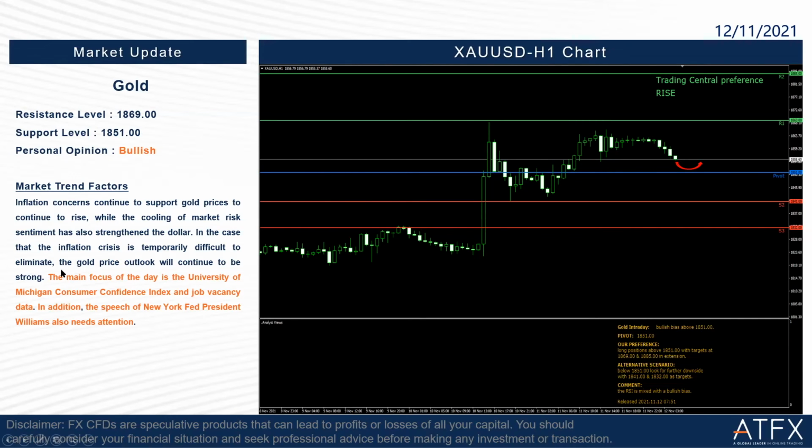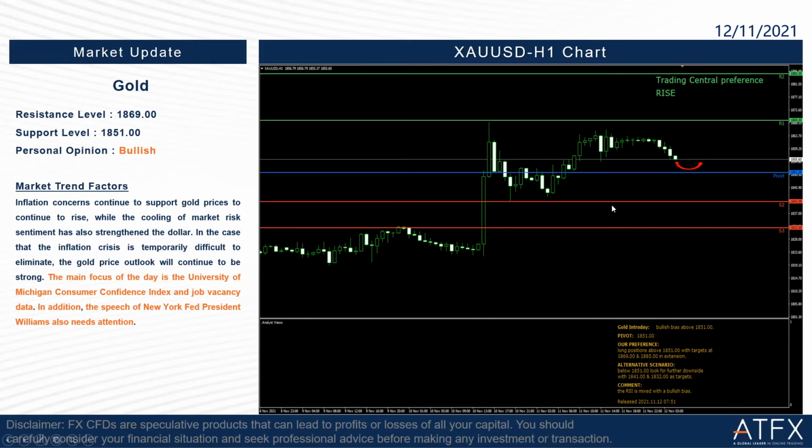So the gold price outlook will continue to be strong. The main focus of the day is the University of Michigan Consumer Confidence Index and job vacancy data. In addition, the speech of New York Fed President Williams also needs attention.